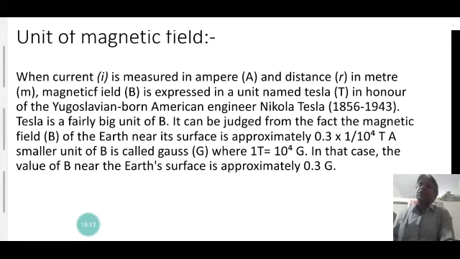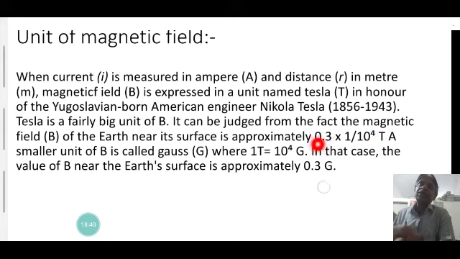Tesla is a very big unit of magnetic field. It can be judged from the fact that the magnetic field B of the Earth near the surface is approximately 0.3 into 10 to the power minus 4 Tesla.